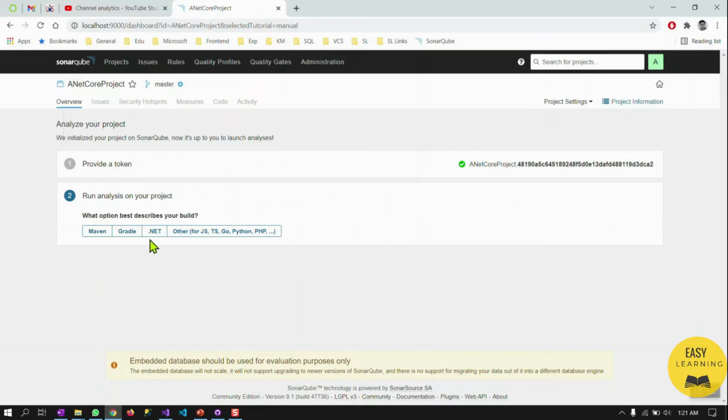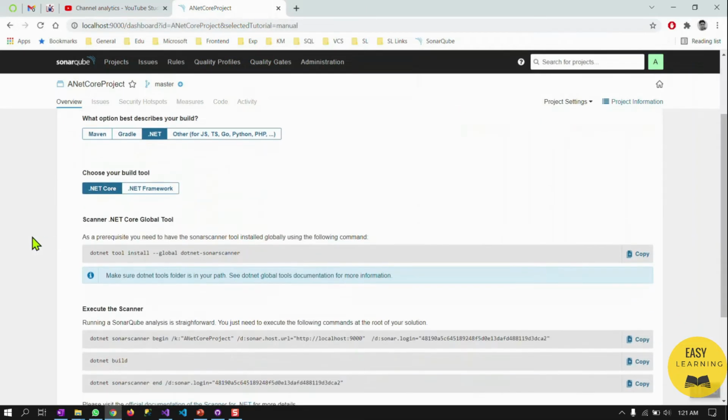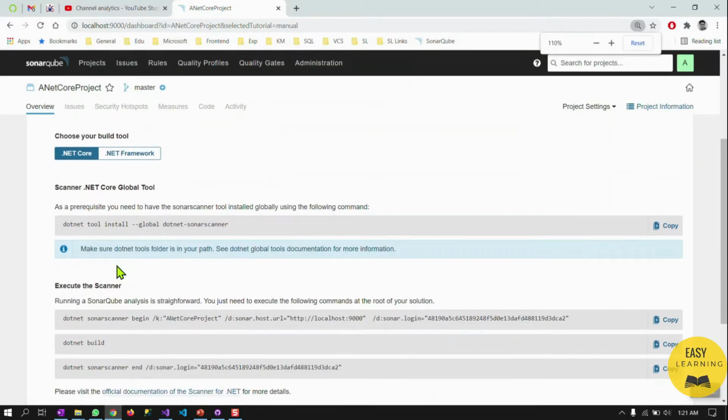Okay, here we need to click on .NET, and under .NET we have two options, .NET Core and .NET Framework. The first option is for us, and here is a guide that says to make sure that the .NET tool folder in your local path is set, and the .NET tool is also installed on your system.